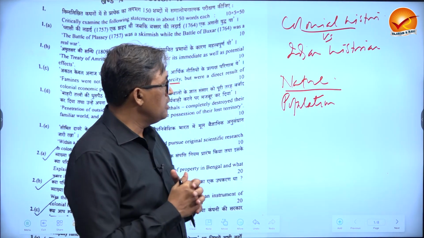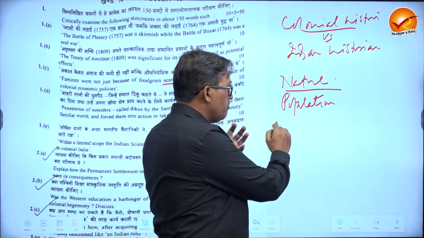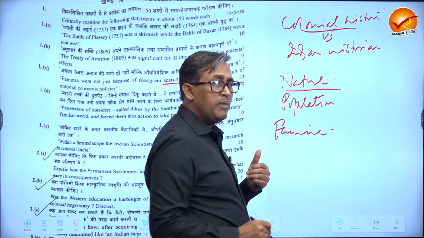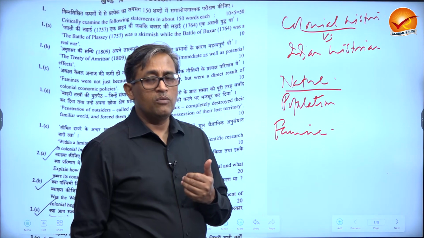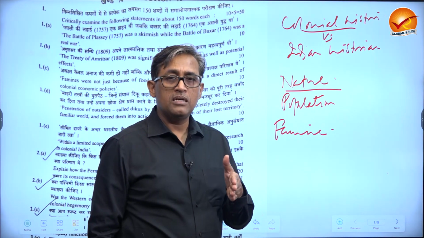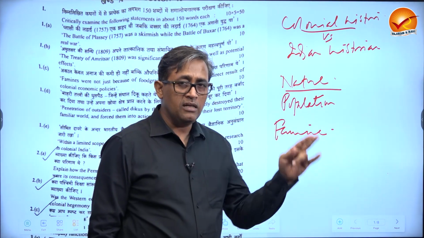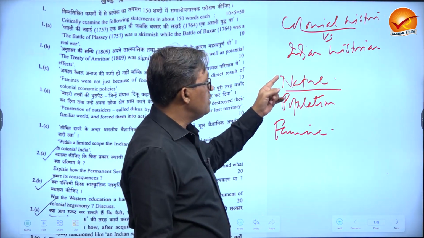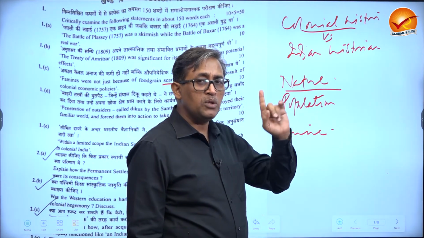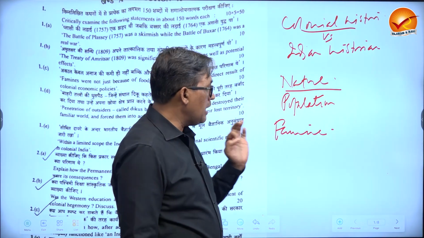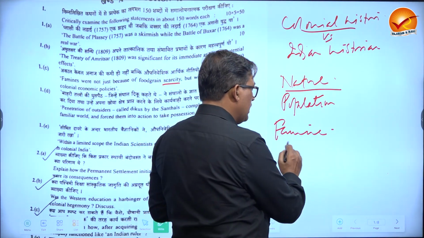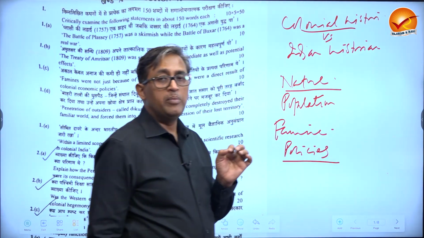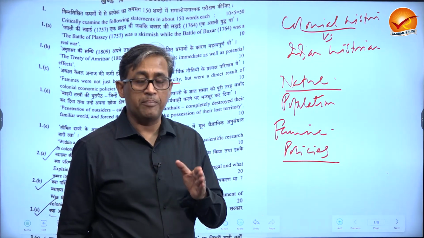They argued that the famine in ancient period and in medieval period was not as frequent and not at that scale as it happened in modern period. Whereas natural calamities happened in those periods also. That means it was something to do with the policies of the British or the colonial system.